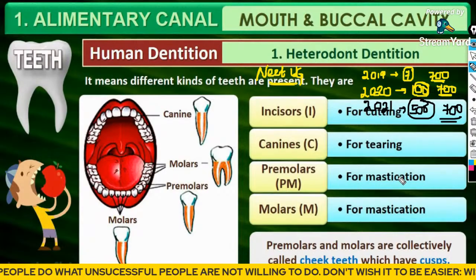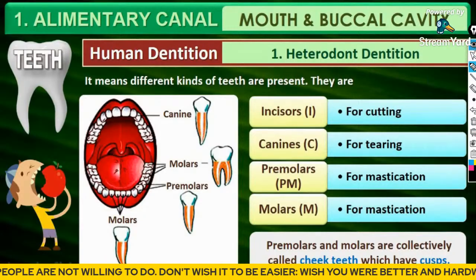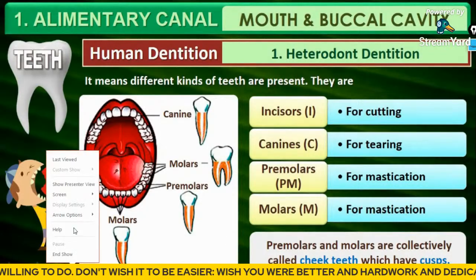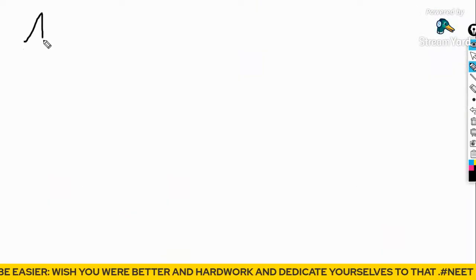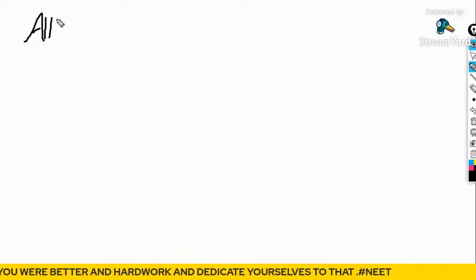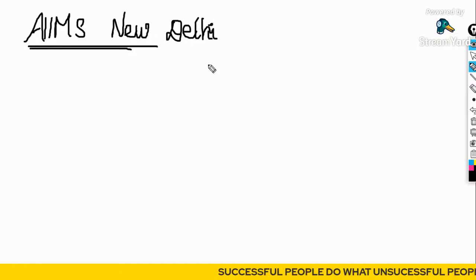And guys, now also a small confusion would be there in your mind. I would clarify that. How many of you dream of studying in AIIMS New Delhi, which is the top and number 1 ranked medical college in India?